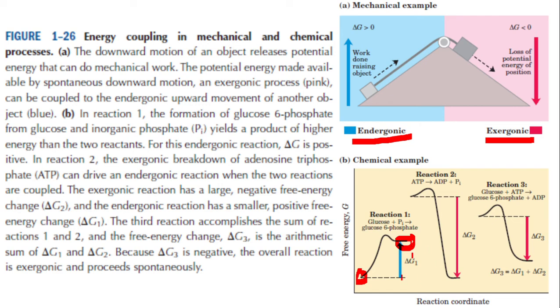Since the product has more energy, the energy of the product minus that of the reactant or substrate is a positive value. Delta G is a positive value. What is meant by delta G? It is the energy of the product minus energy of the reactant. This is a larger value. This is a smaller value. So larger minus smaller is a positive value, and this is a typically endergonic reaction which will not take place by itself. This reaction will not take place by itself. Then how does this reaction take place in the beginning of glycolysis? You have studied glycolysis in your biology classes in higher secondary.